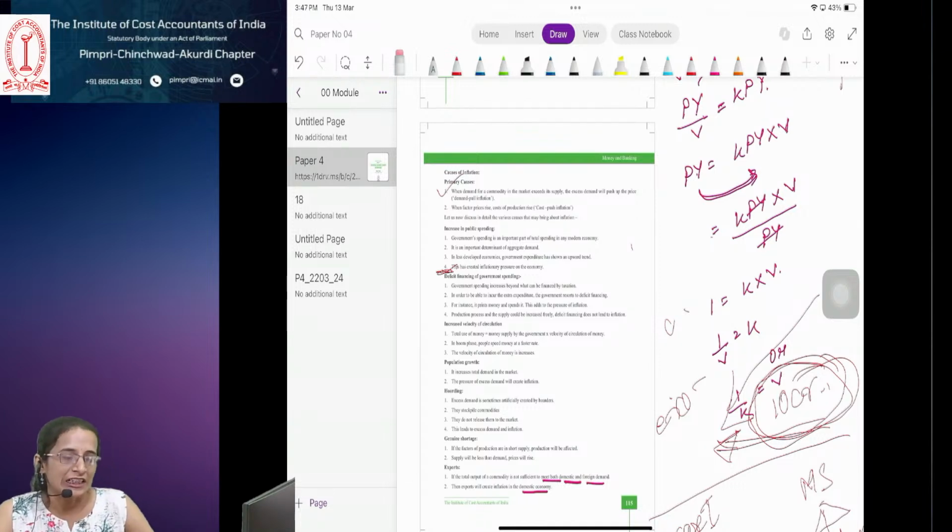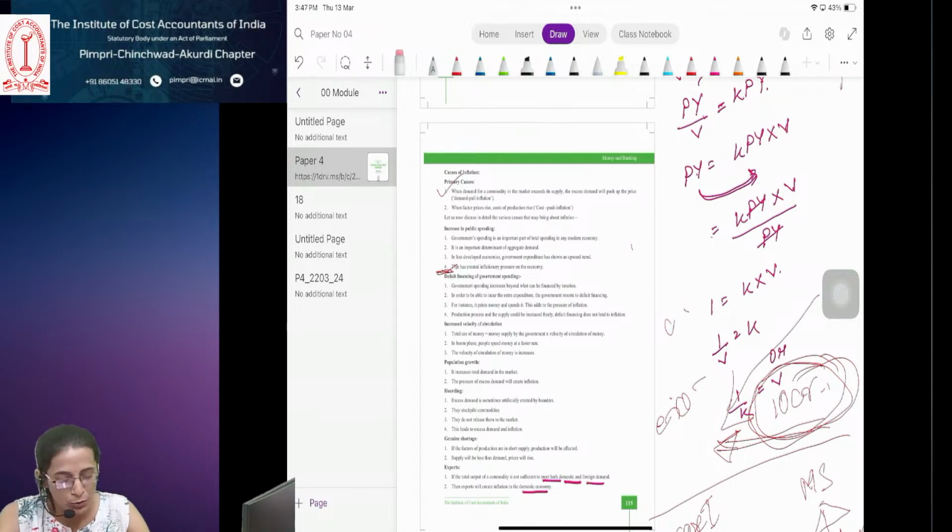Imposition of indirect taxes. So we have different types of indirect taxes like GST. The government recovers these taxes from us in the form of goods and services that we purchase, right? So when the government increases these indirect taxes, what happens? Ultimately, the tax component increases, which means the price of that commodity increases. If the price of that commodity increases, what will happen? Ultimately, it will lead to inflation.